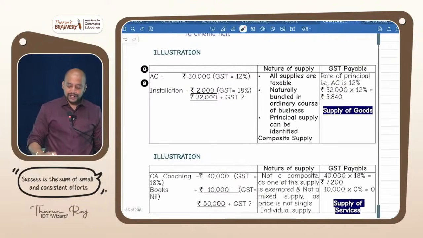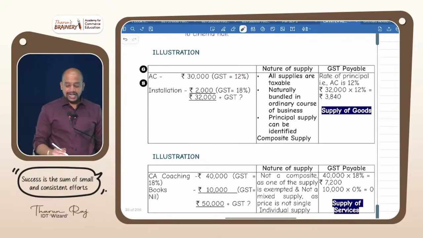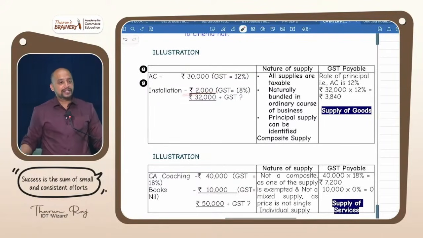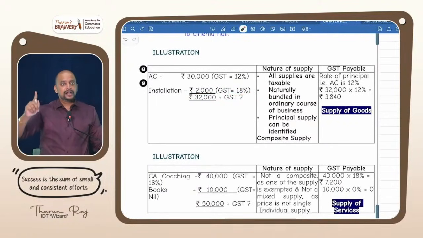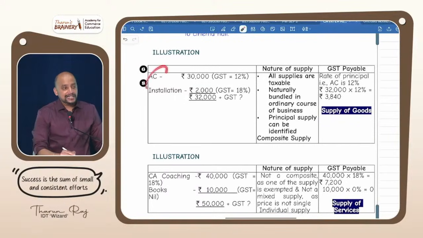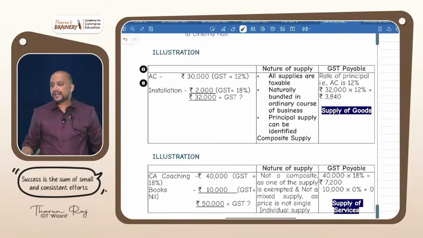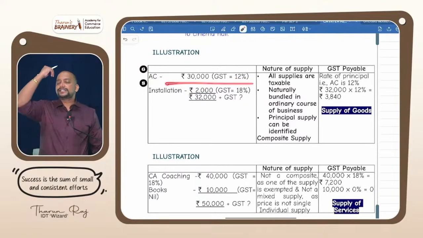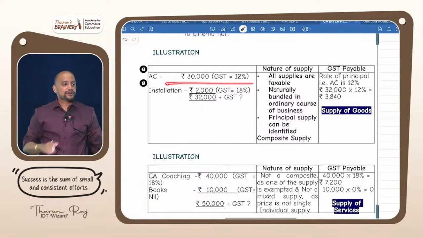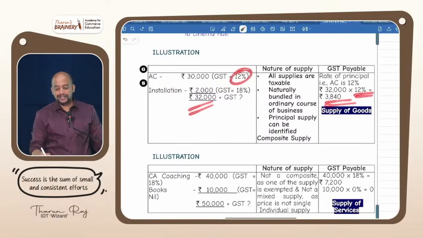Now look into some illustrations I have given on the next page. AC 30,000, installation 2,000. AC rate is how much? 12%. Installation rate is how much? 18%. Whether it is a composite supply, three conditions. Condition number 1, all are taxable. Yes. Naturally bundled. Yes. Principal supply is what? AC. Therefore, it will become a composite supply. And what is the rate to be taken? 12%, and it should be applied on the entire 32,000. But sir, the price is given separately. Whether the price is given separately or not is irrelevant. For composite supply, always we take the principal supply rate. So 32,000 into 12%, 3,840.